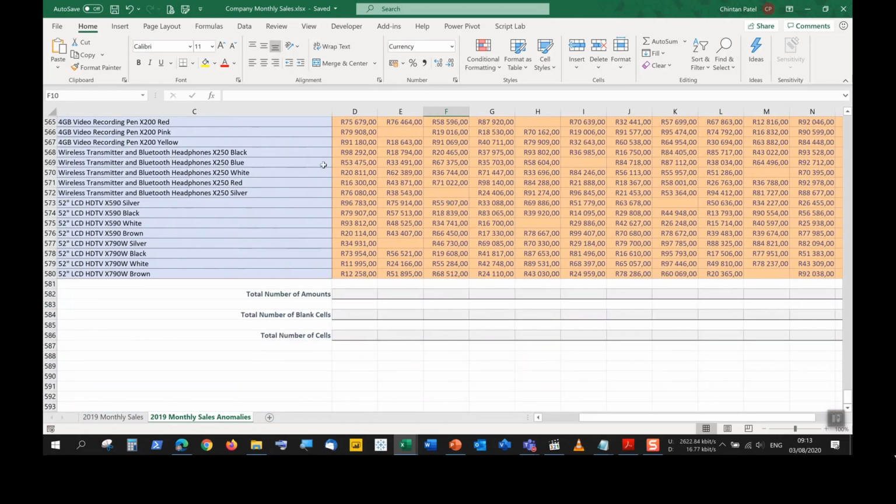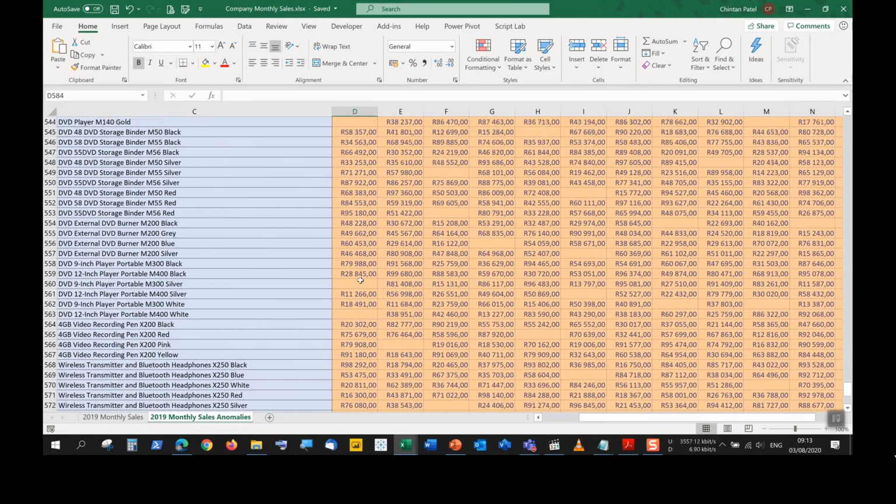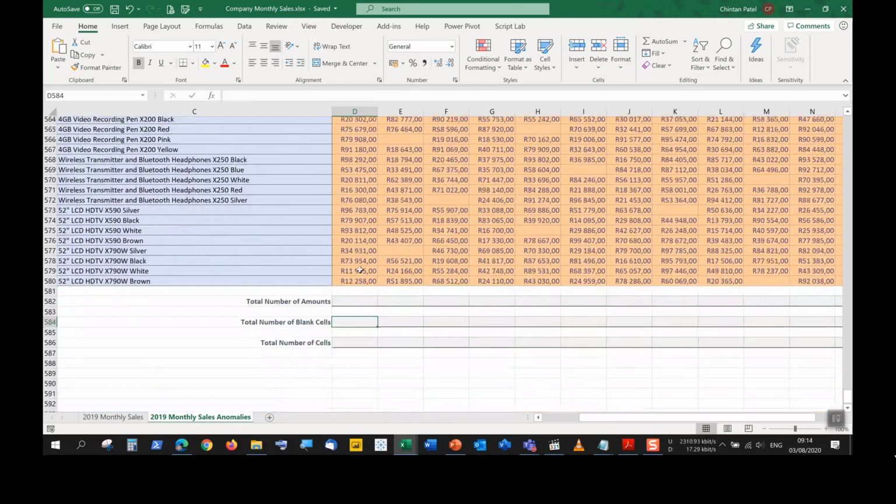And so what we're going to be doing all the way at the bottom in rows D582, D584, and D586, we are going to calculate the following. We're going to see, first of all, how many cells have a value or a number inside. All right, so the first calculation using the count function is how many numbers do I have? And then we're going to count how many blank cells do I have inside this particular column.